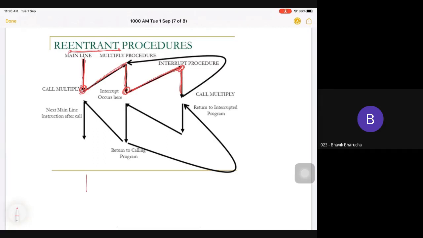This is my main program, new function call, new program, new function call, new program, new function call. This will get over, come here, here, come here, finish it, come here, finish it. This is the flow of your recursion. Yes?